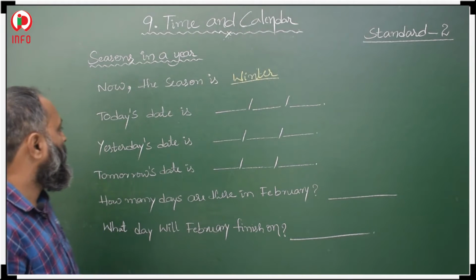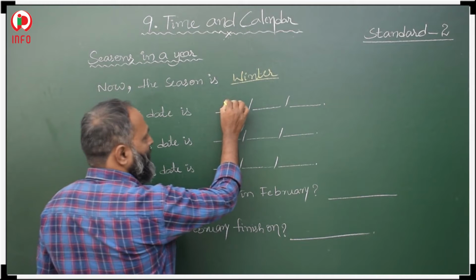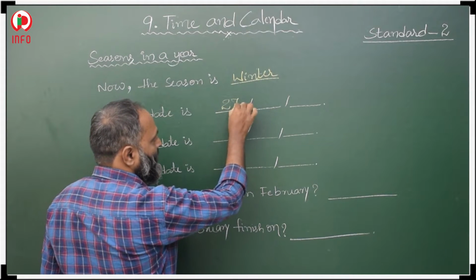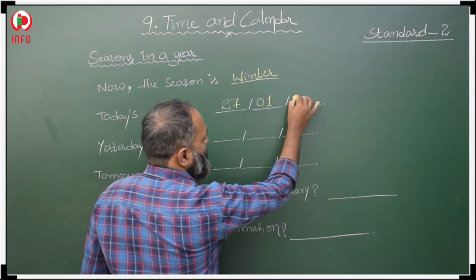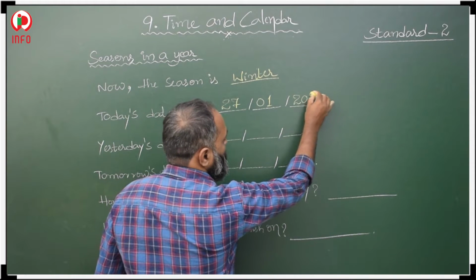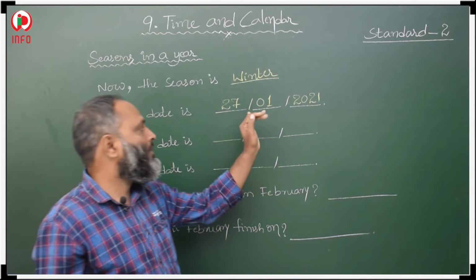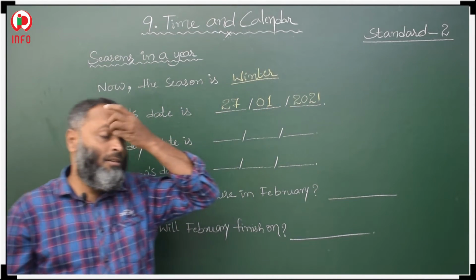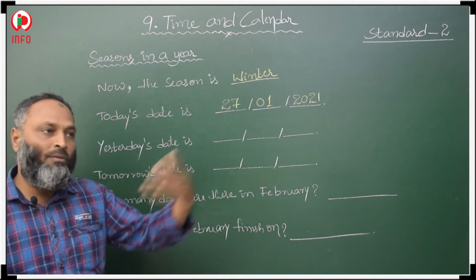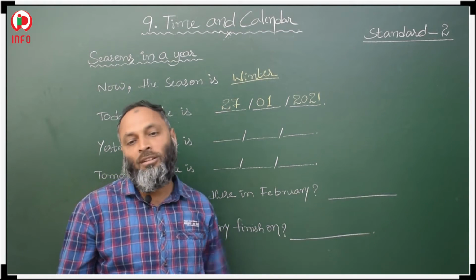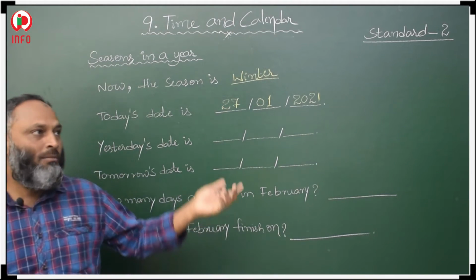Okay. Now, today's date is 27 January 2021. According to your year and your day, write your date here. So today is 27/1/2021. But if the year is 2022, then take 2022 year and month. According to that, change your month according to your date.